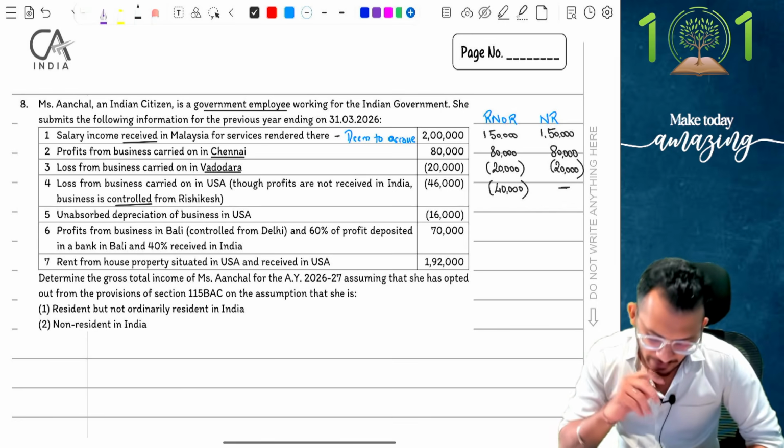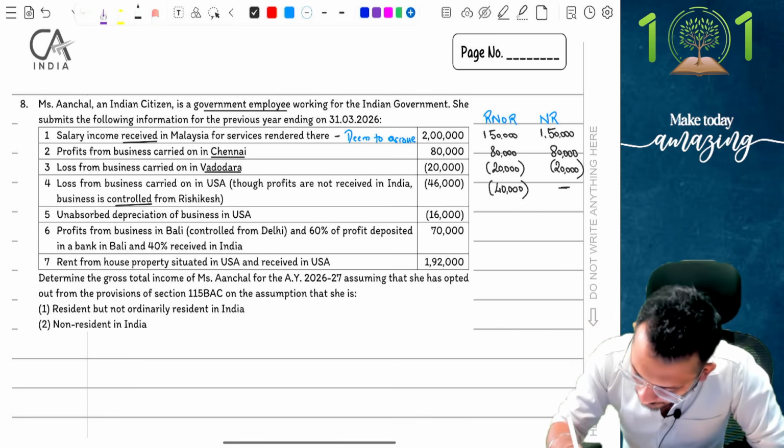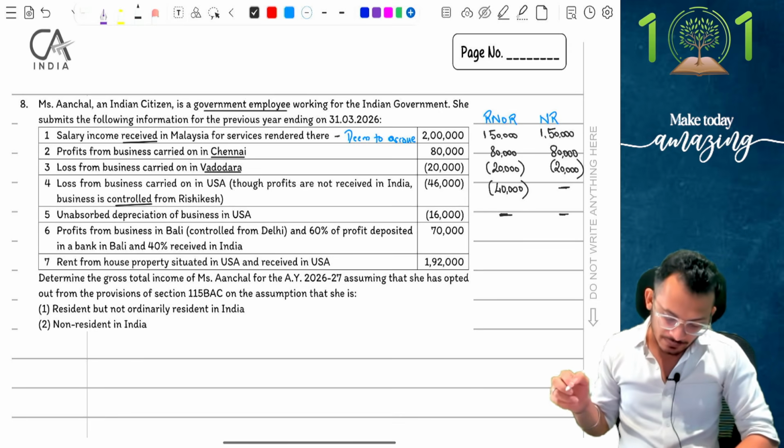Next, unabsorbed depreciation of a business in USA. People, business is in USA. What to do with India? Nothing. You cannot take anything in India. Therefore, this is going to be ignored. Yes, not relevant at all.